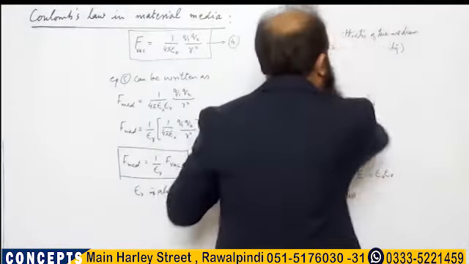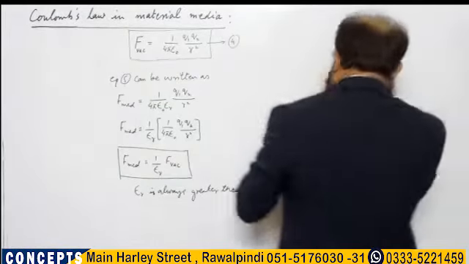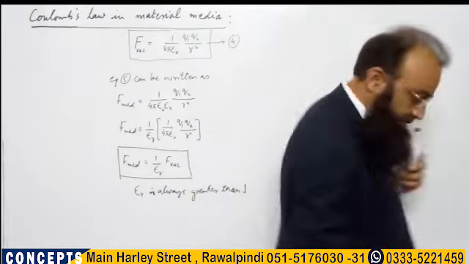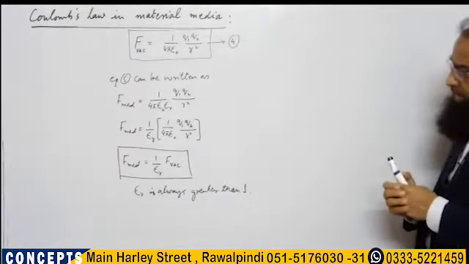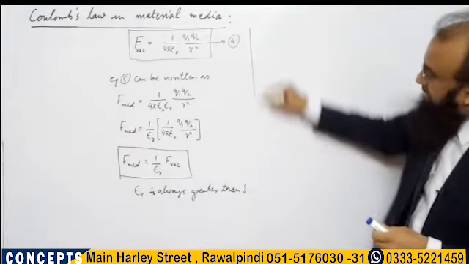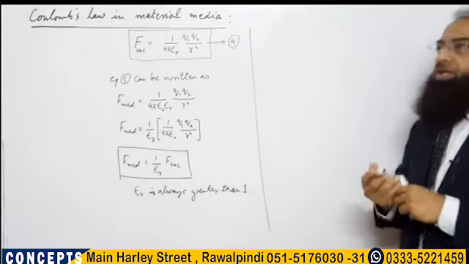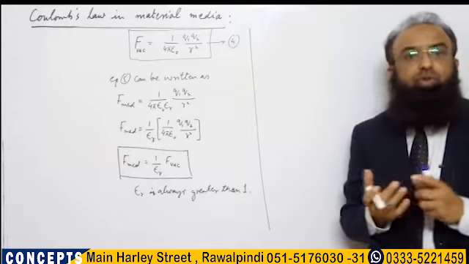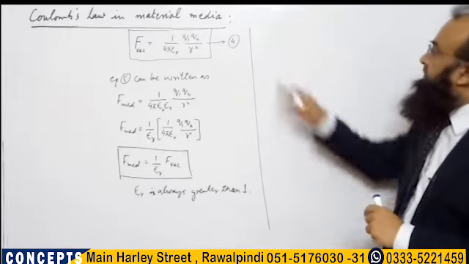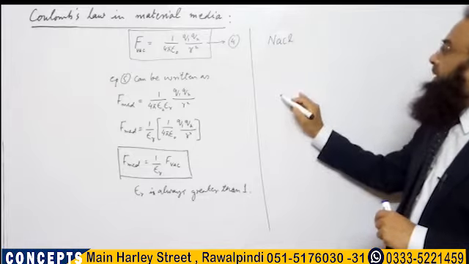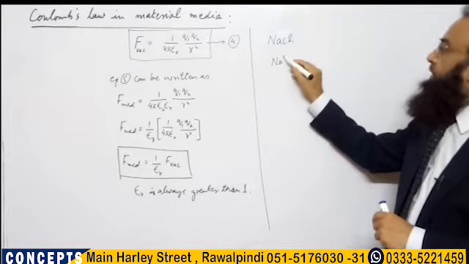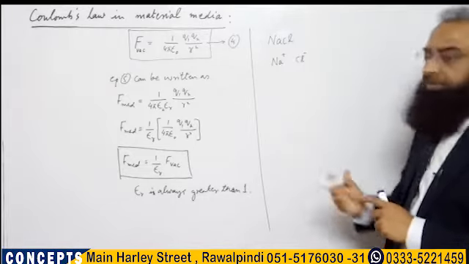For example, we consider the example of sodium chloride. Sodium chloride has positive sodium ions and negative ions.